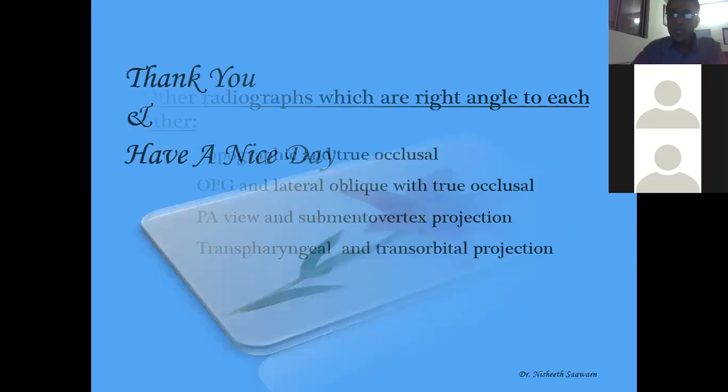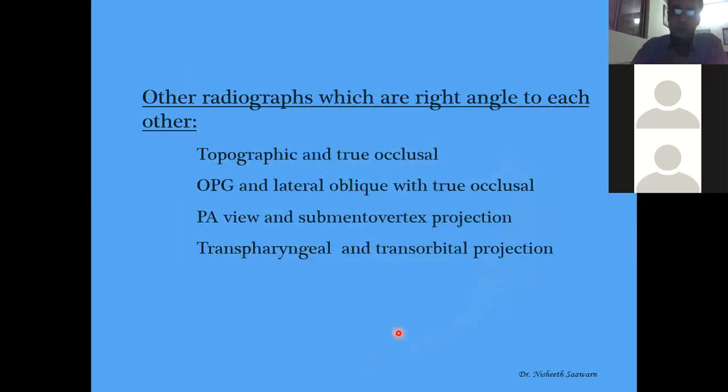Okay. So with this, we finish this topic of object localization. Next class, I'll be taking some other topic, probably Monday or Tuesday. I will let you know. I'll coordinate with your CR in the morning and decide the time. And I like both the batches to be present for the class. If for some reason one batch is not able to be present, I will be posting this video either on YouTube or on Google Classroom. From there you can access. So anything I teach to one batch, I'll request the other batch to see the recorded video and attend that lecture, so that I don't have to repeat the same lecture twice. It is easier for you also because you'll be covering more topics.